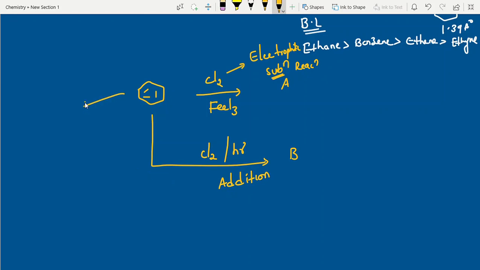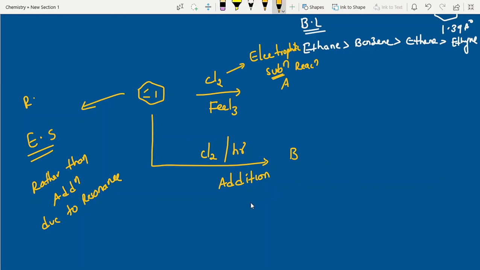Generally, benzene will give electrophilic substitution rather than addition, due to stabilization by resonance. Clear? Now, students, what I am trying to say is that the product is from a substitution reaction. Hydrogen is replaced by chlorine. This is chlorobenzene. The other one, rather than addition, undergoes electrophilic substitution.